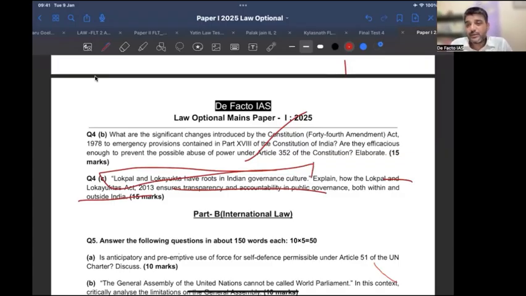Yes, actually, very correct. That is why I said its enforcement gets suspended rather than the right itself. Very good. Okay, so here again you have to write the basic features of the Lokpal and Lokayukta Act, connecting them with how this ensures transparency and leads to more accountability, right? So 11 or 12 lines, connecting each feature with accountability and transparency. That's it. Again, a very typical easy question. There's nothing wrong with that.